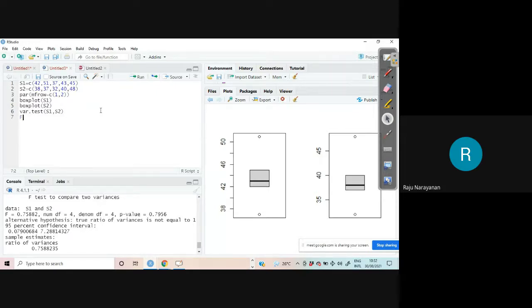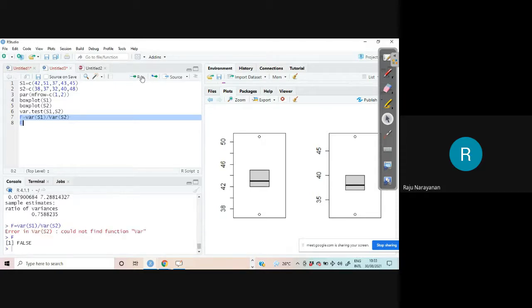What is the F ratio? F ratio is the variance of S1 divided by the variance of S2. Here the sample size is the same. Therefore, you can take this one. What is the reason? I have used a capital V instead of a small v. Therefore, it is saying that this function does not exist.